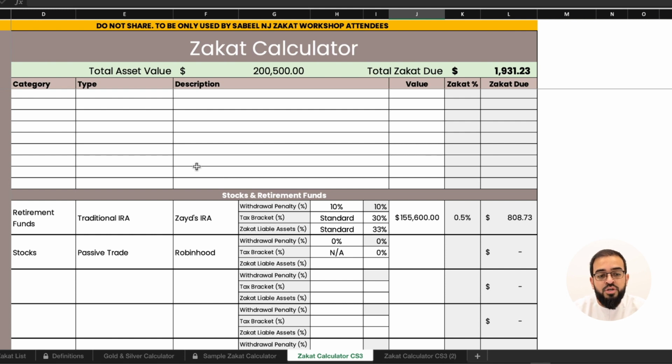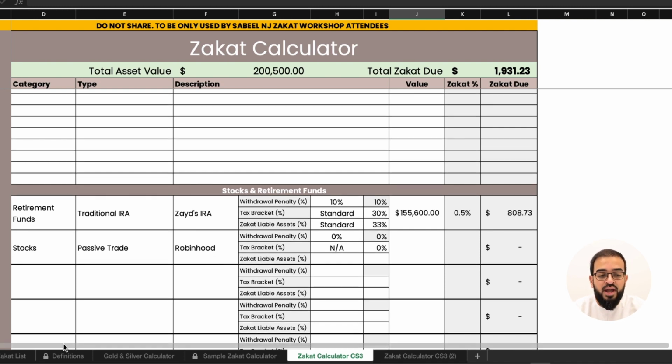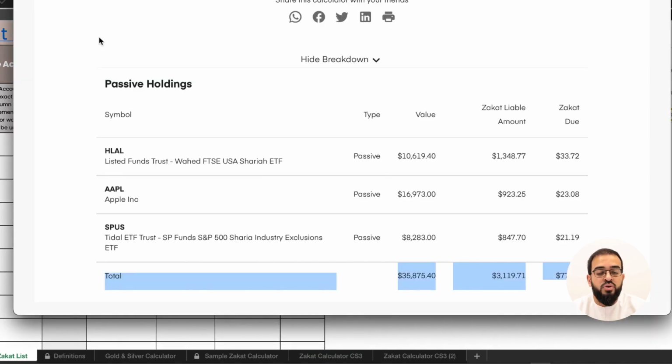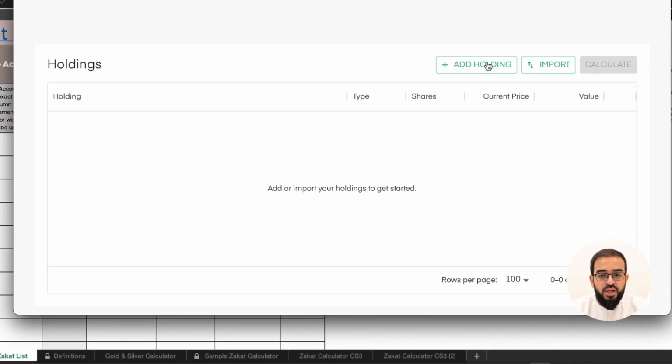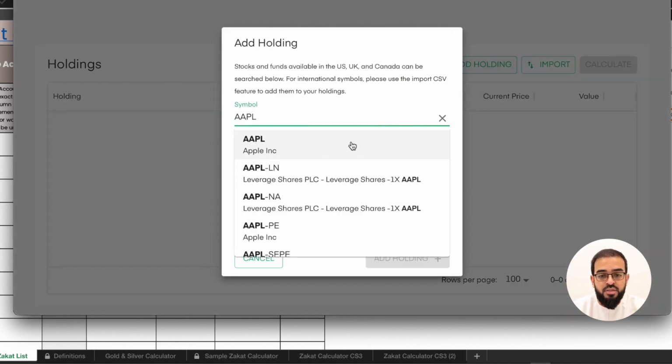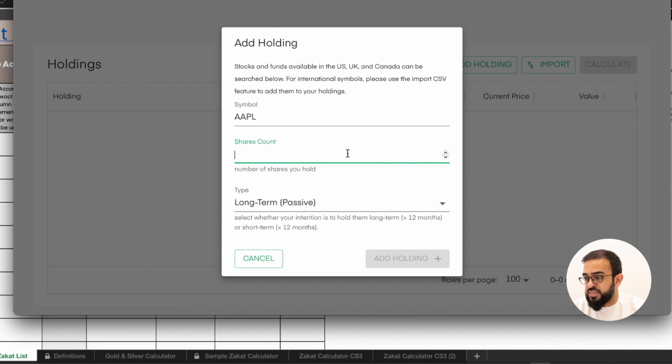The other piece that we want to highlight is that he has stocks in a passively traded Robinhood account. Now, we'll use this moment to go over how to calculate zakat on specific stocks as they have been listed out. And so we'll click on the Zoya link. We'll add the different types of stocks that he has. So he has 100 stocks of Apple.